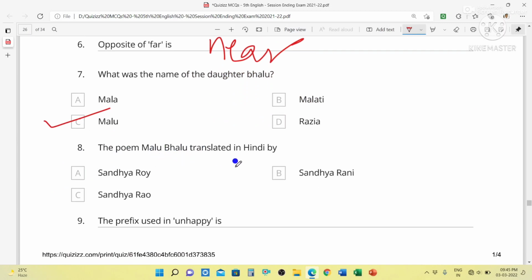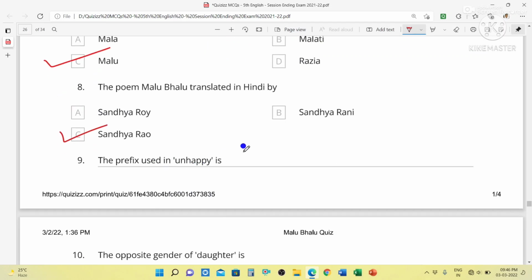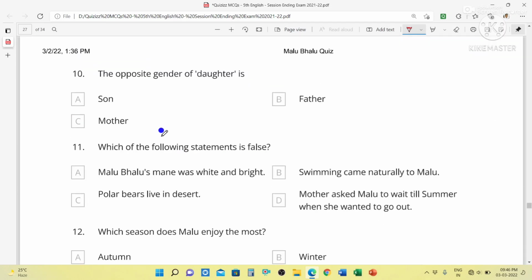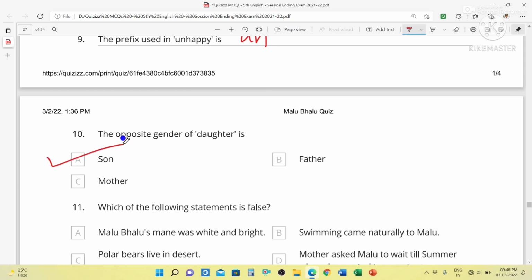The poem Mallu Bhalu was translated in Hindi by Sandhya Rao. Sandhya Rao. This is the correct answer. Option C. Sandhya Rao, R-A-O. The prefix used in unhappy is un. The opposite gender of daughter is son.